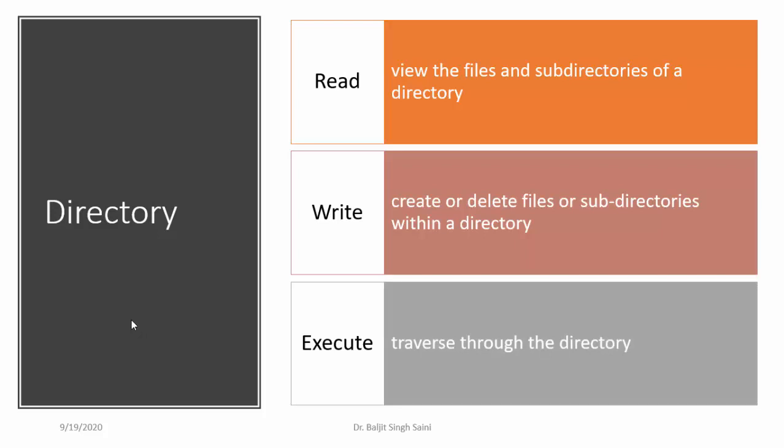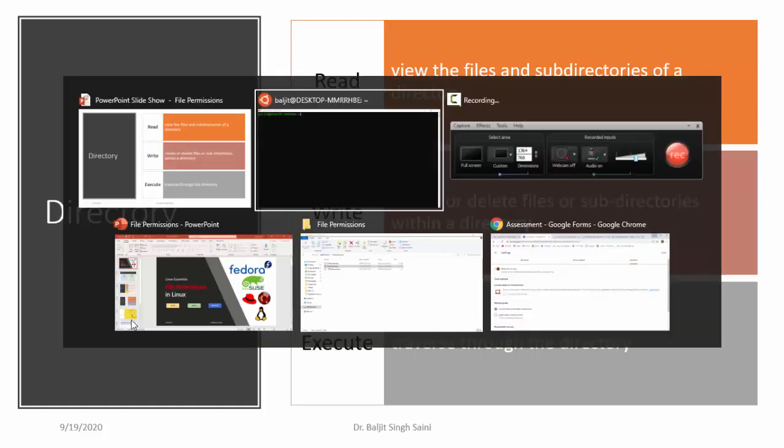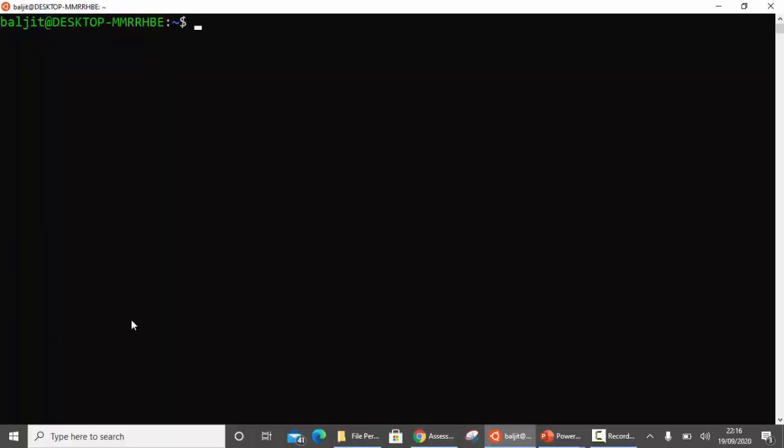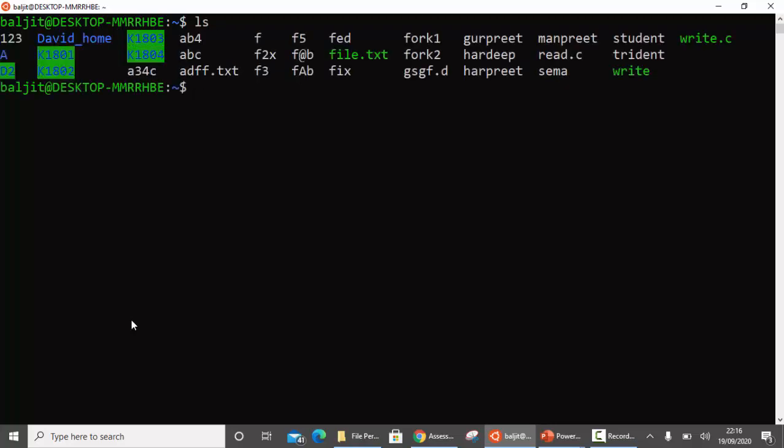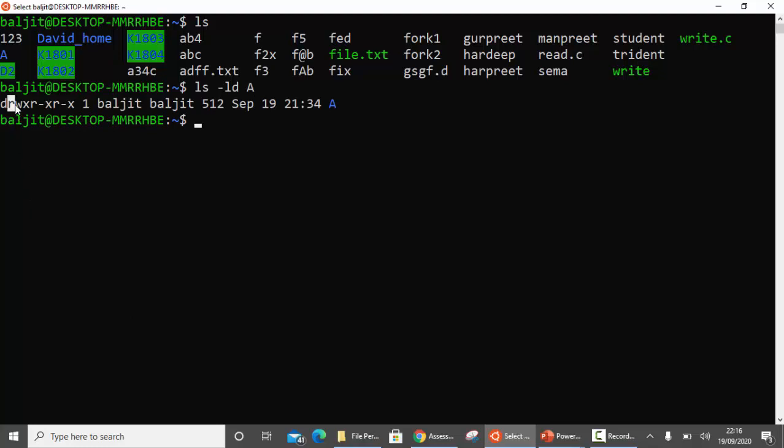So what do we mean by traverse? I will show you with an example. Let's see what all these permissions mean. First, let's go for read. There's a directory A. Let us check what the permissions on the directory A are. We have all the permissions, read, write and execute, for the user.